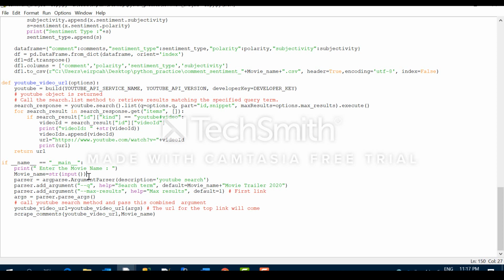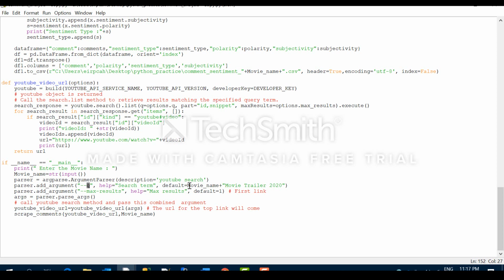First I will take the movie name as input. Then I have to bring this argparse and argument parser to create a compound argument to pass in the YouTube video method. For that I am giving the description YouTube search, and here I am mentioning the query term, I mean what it will search.